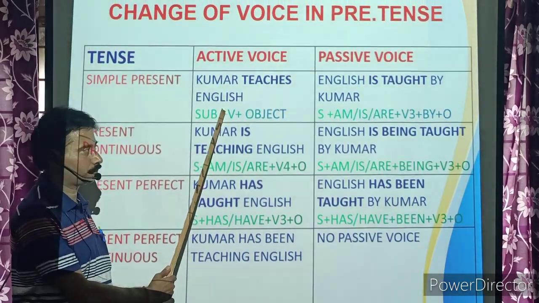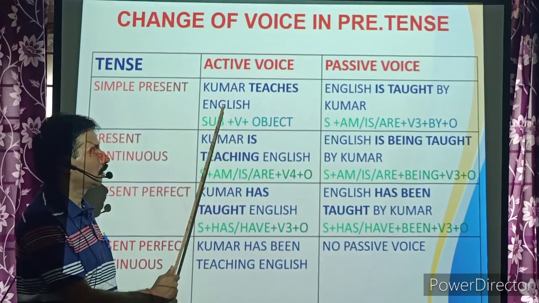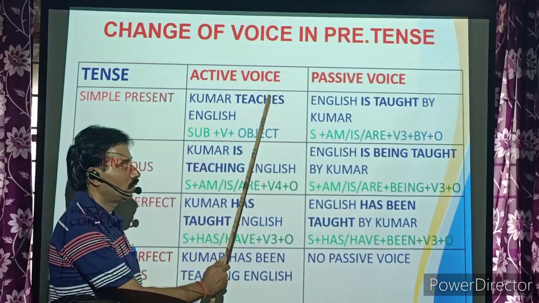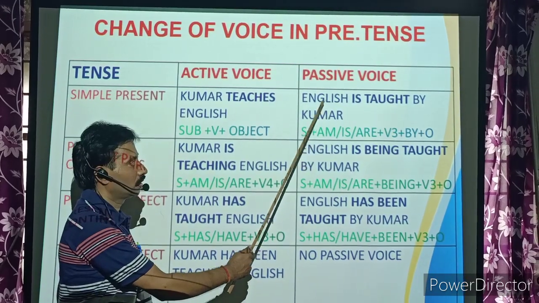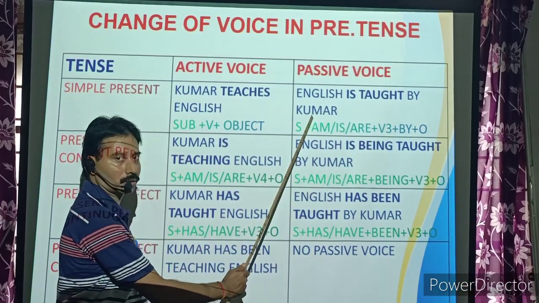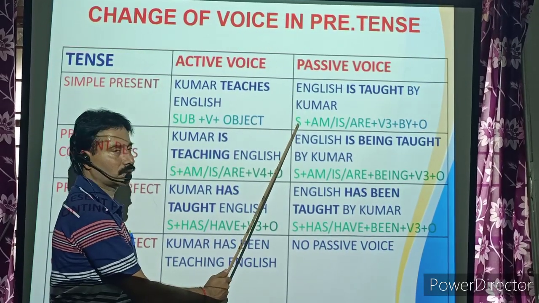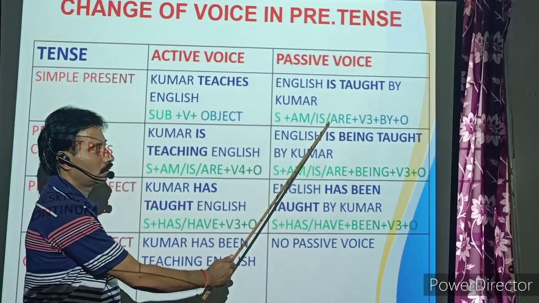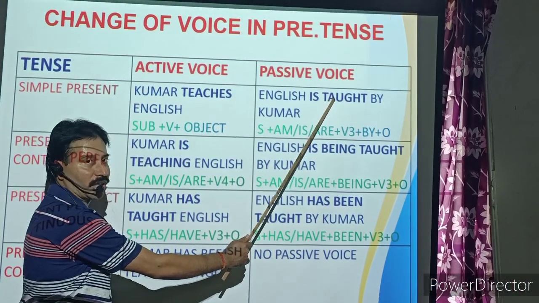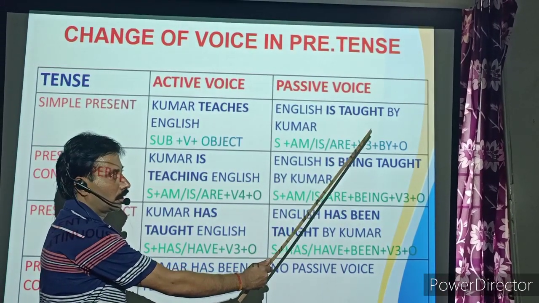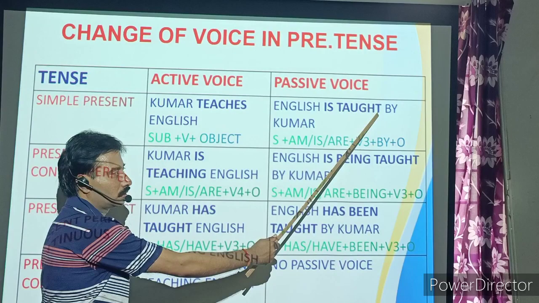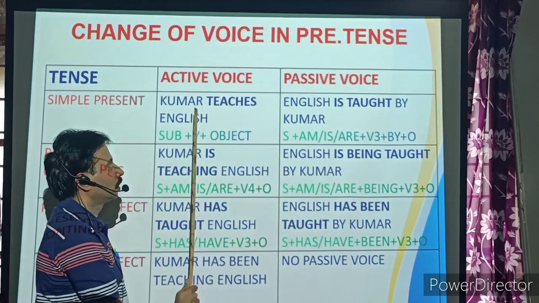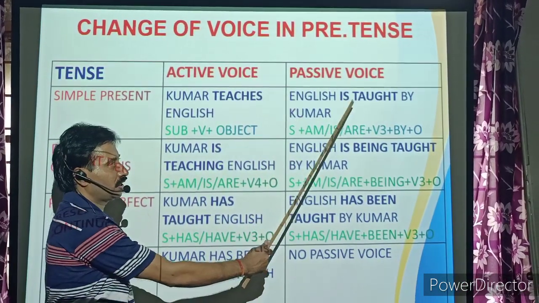Kumar teaches English. Kumar is subject, teaches is verb, English is object. When you convert into passive voice, English is taught by Kumar. Here English is subject. Here you are supposed to use am, is, or are, and the past participle form is taught. And you are supposed to use by before the agent. And Kumar is object. So Kumar teaches English. English is taught by Kumar.